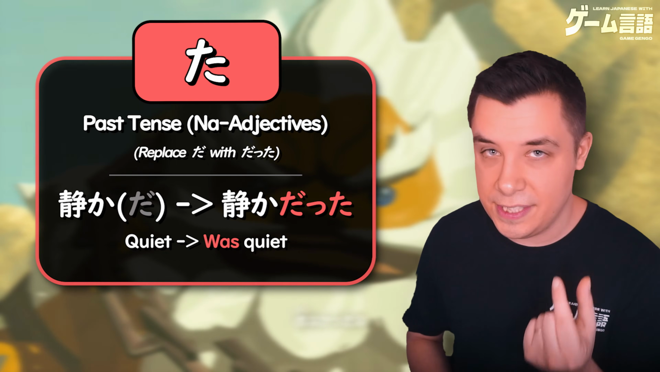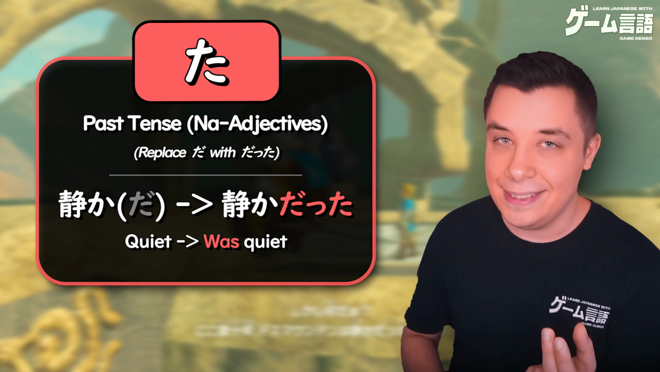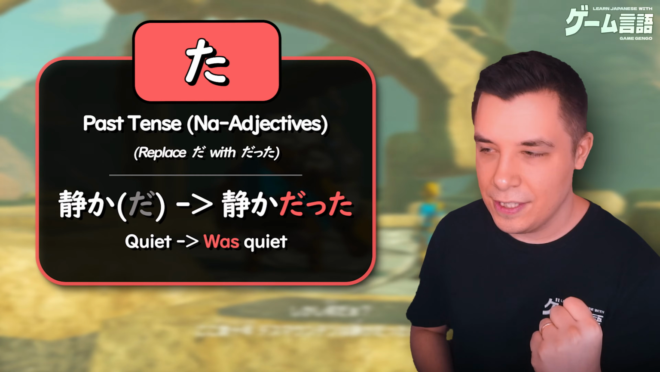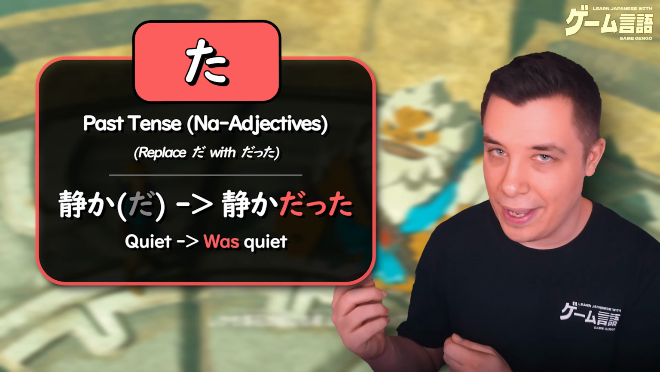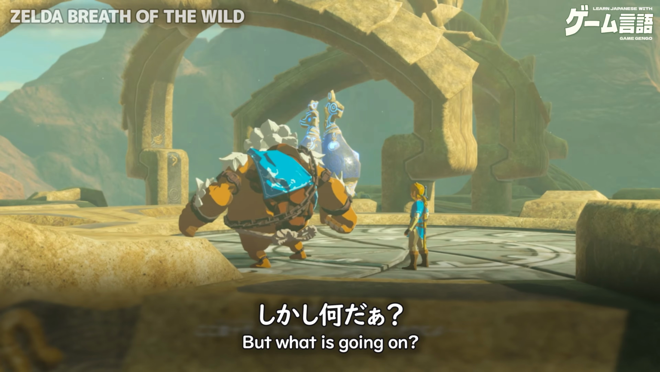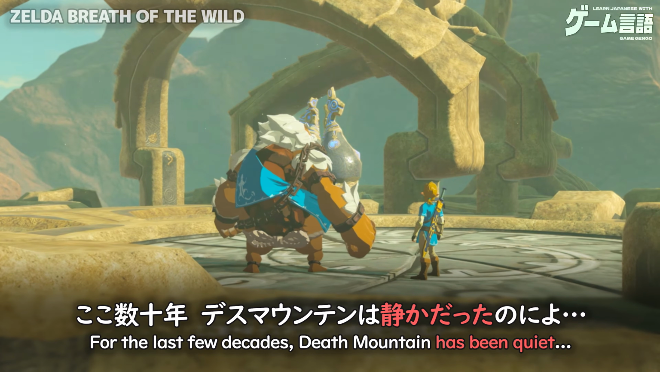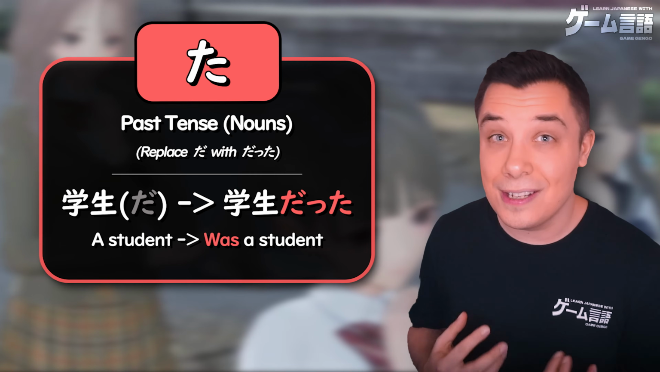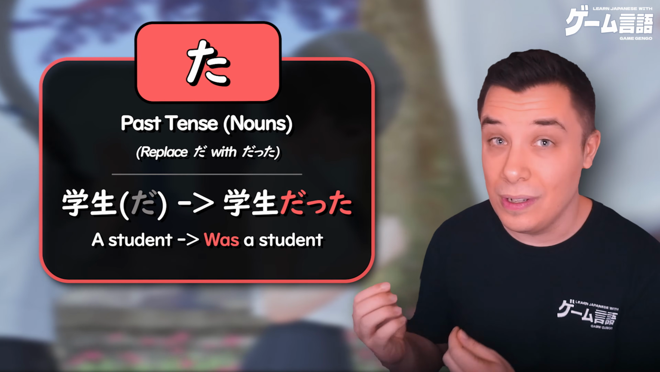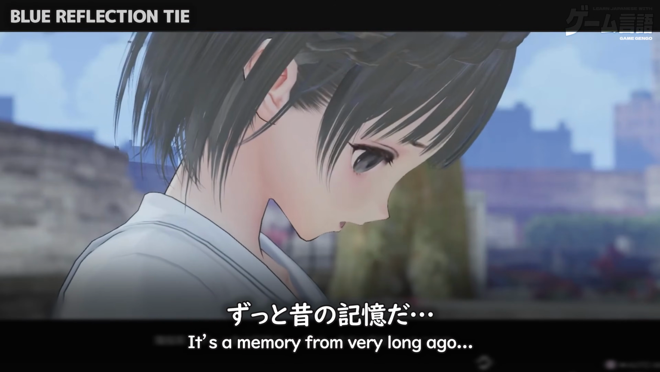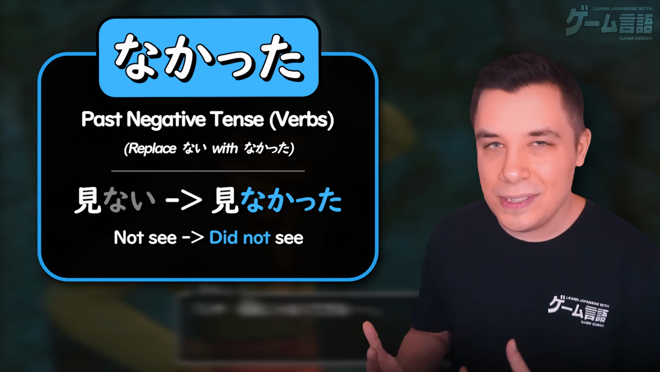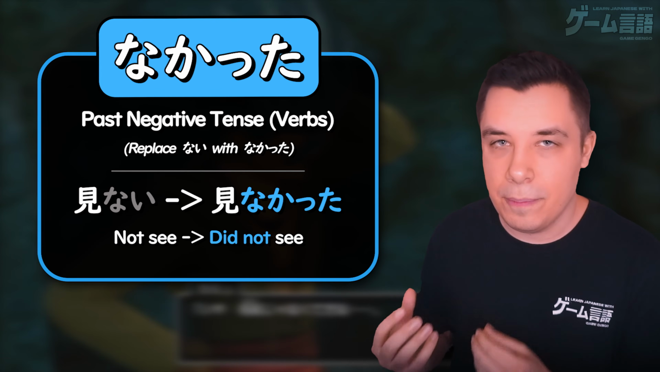With na adjectives, as they function like nouns, they have the same rules as nouns do. You need to use the adjective stem, so shizuka, and then add datta. This is the past tense form of da, to be. So shizuka da, it is quiet. Shizuka datta, it was quiet. And so the rule's the same for nouns as well. Gakusei for a student, gakusei da, am a student, gakusei datta, was a student.